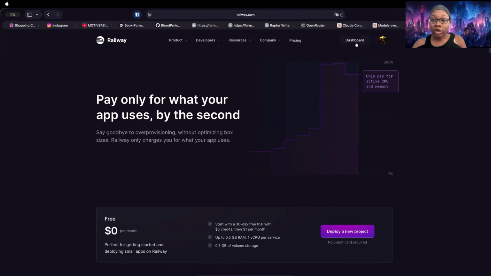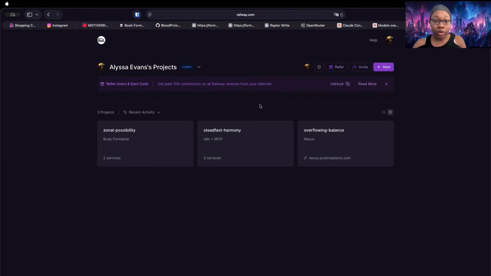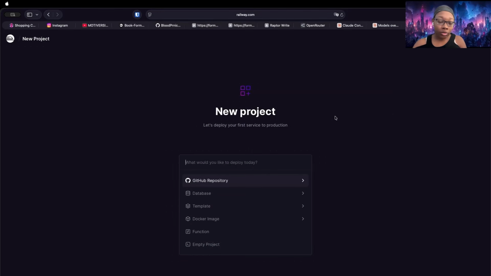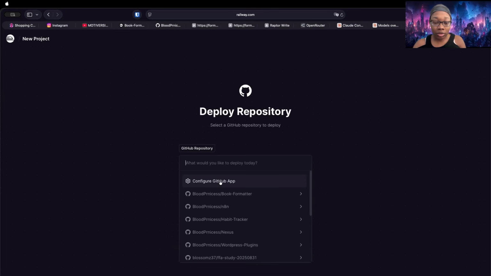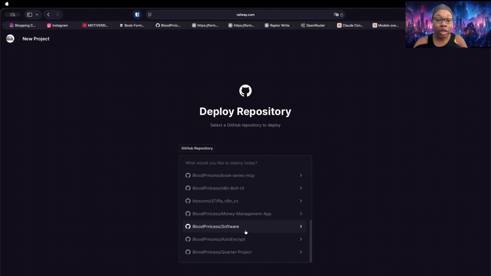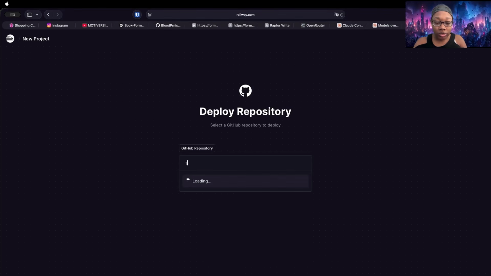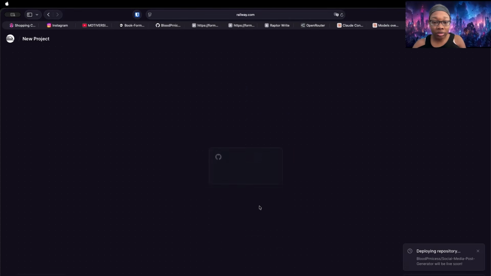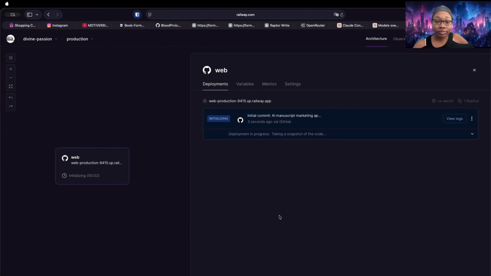Okay, so I'm gonna go to my dashboard, and we're going to make a new project, and we're gonna go into our repository. We're going to find our application. Because I have so many, I'm going to just start typing social media. There it is. It pulls the repository and is going to start building things. It's going to detect what it has. It is building the image and going from there.